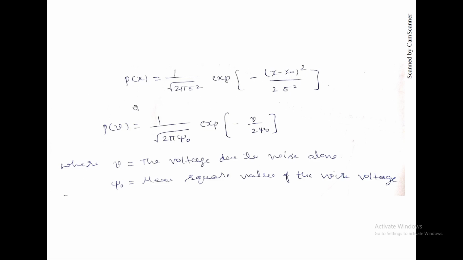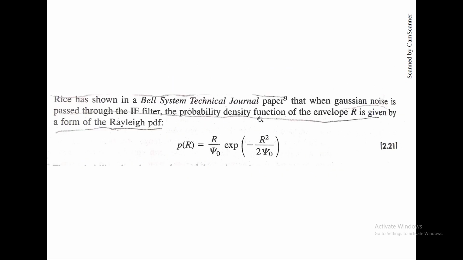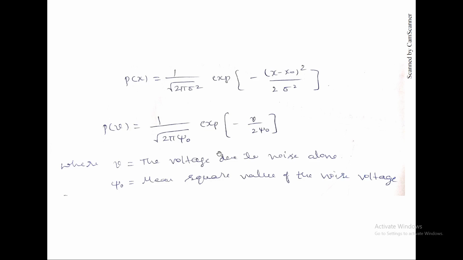By replacing x with v, and sigma with root psi naught, we get an expression: 1 by root 2 pi psi naught, exponential of minus v square by 2 psi naught, where v is the voltage due to the noise alone and psi naught is the mean square value of the noise voltage.